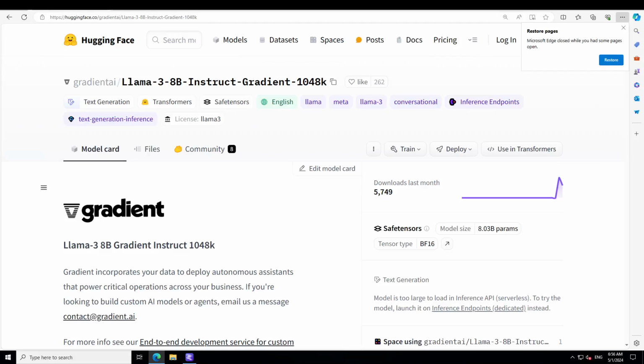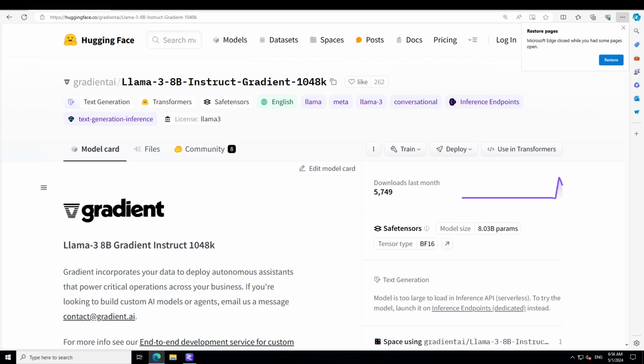Hello guys, in this video I am very excited to show you a 1 million context length fine-tuned version of Llama-3 8 billion. This feat has been accomplished by Gradient and it is simply awesome. We will see how to get it installed locally on Windows and then we will play around with a few of the benchmarks.